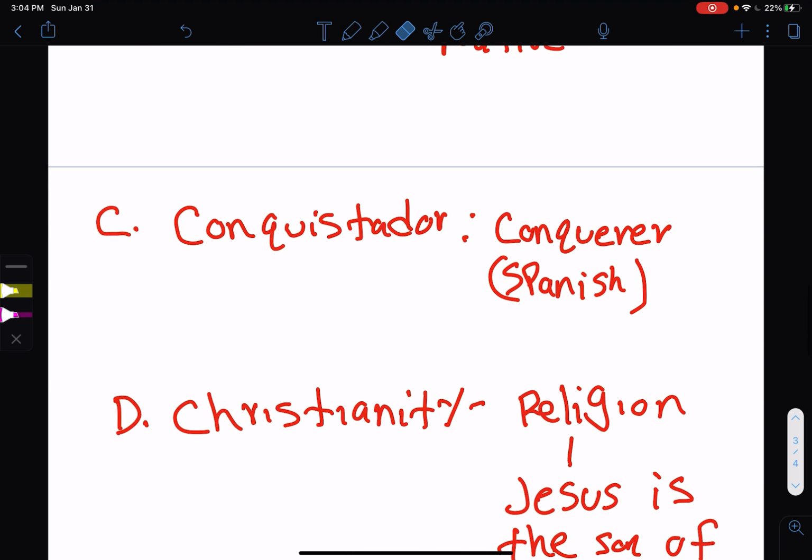A conquistador. Conquistador is a Spanish word for conqueror. So the people that take over the New World on behalf of Spain are the conquistadors. The most important one you will have to know is Hernando Cortés. Cortés is the conquistador that takes over the Aztec Empire. Again, Cortés is the conquistador that takes over the Aztec Empire. And you will see that he's a pretty serious conquistador, but he also has a lot of help. Right? He has a lot of help and luck.